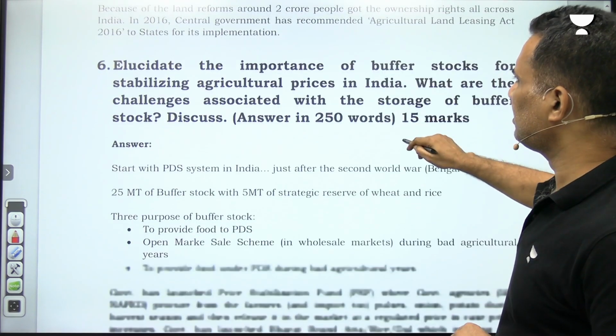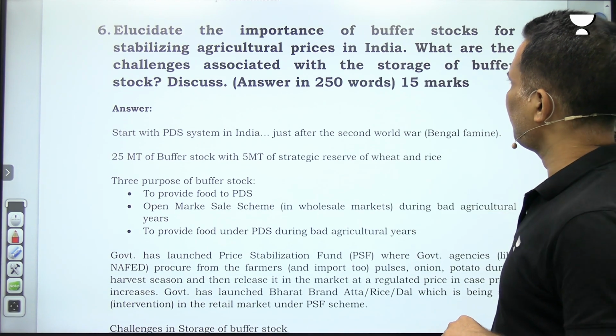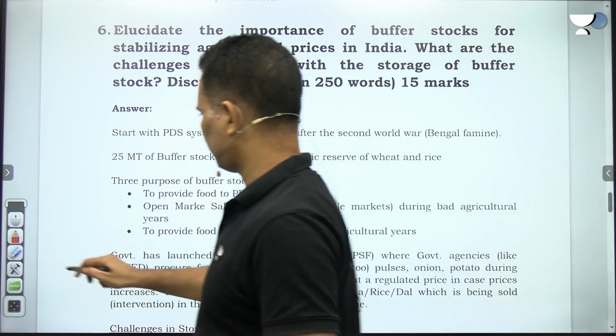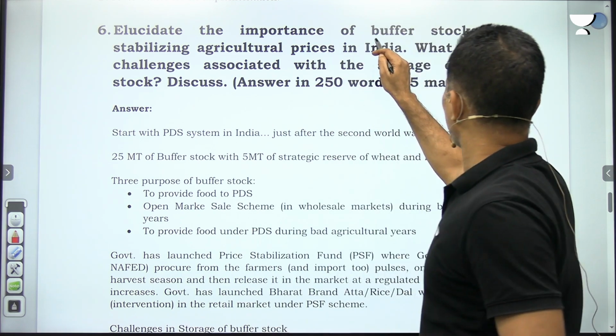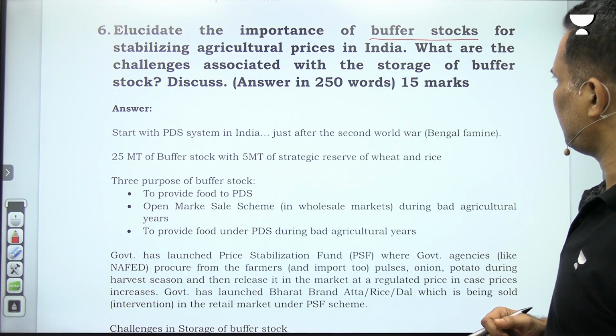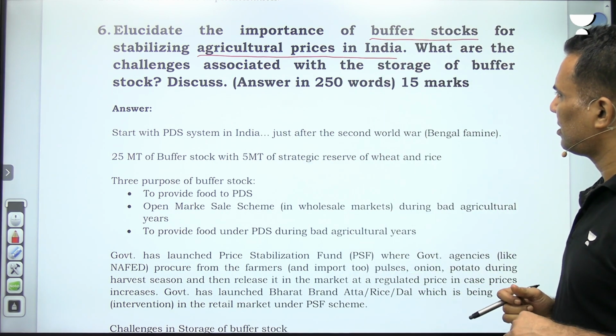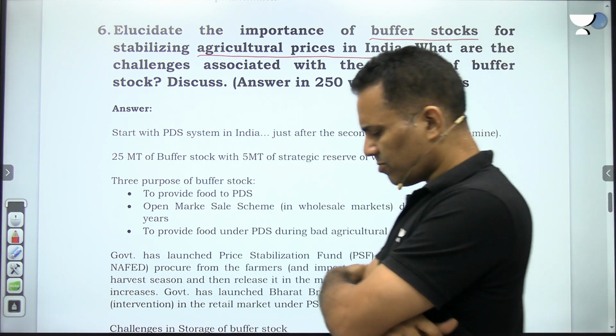Then next question: elucidate the importance of buffer stocks for stabilizing agricultural prices in India. A simple question. Elucidate the importance of buffer stocks.